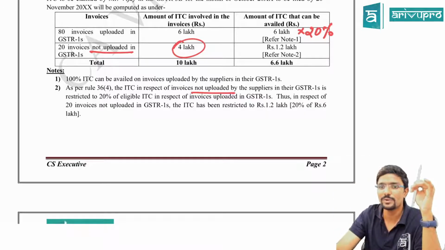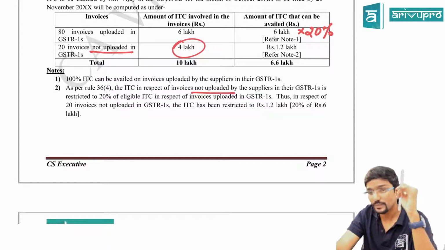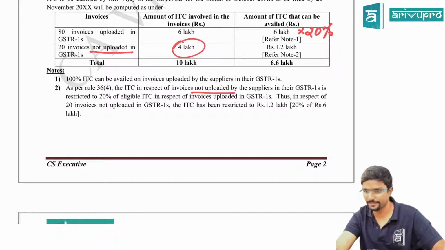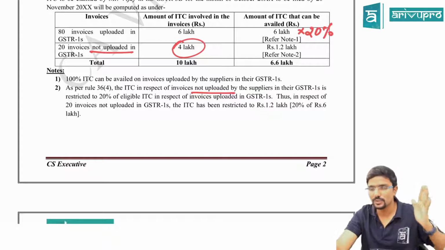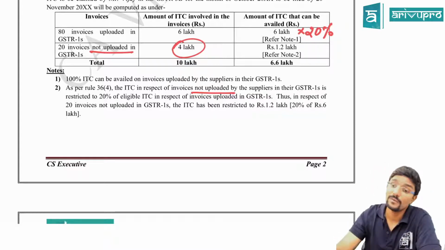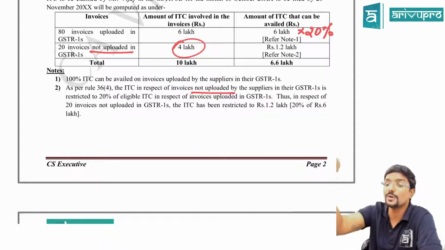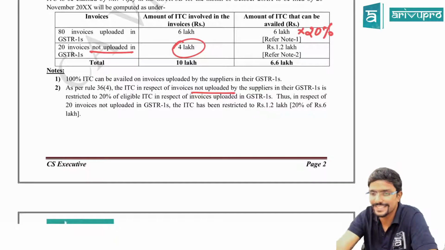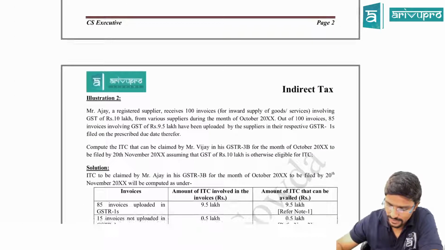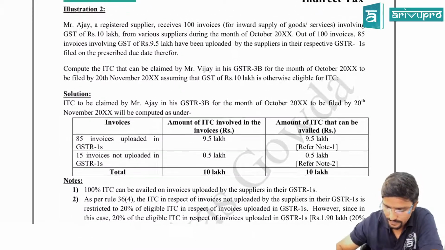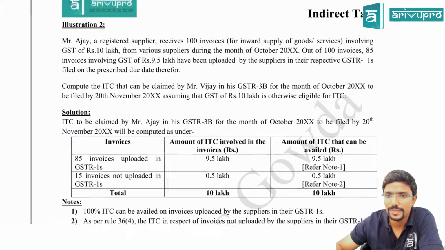How much will be remaining? 2.8. 2.8 lakhs you can claim as credit, not the full 4 lakh again, because you have already claimed 1.2 lakh. So only the remaining amount you can claim when the supplier uploads the invoices in his GSTR 1. Clear? Next, illustration 2. This is a similar thing but a different calculation.